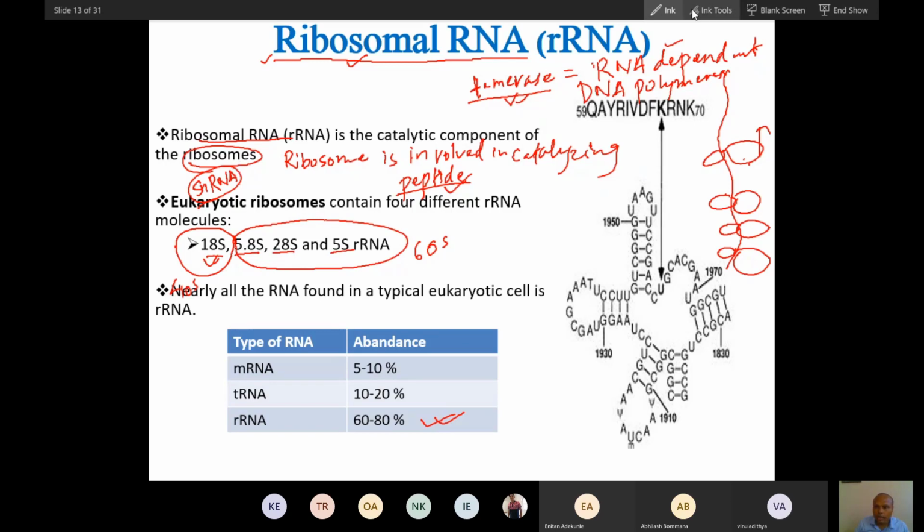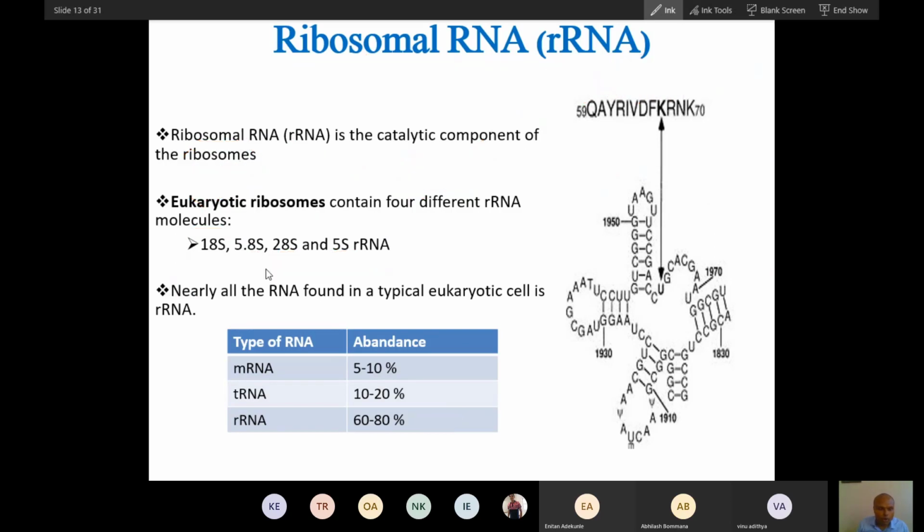In these, you can see three ribosomal RNAs are synthesized as one transcript, one RNA. Three RNAs are separated from one RNA. One RNA has different genes. So we will see that.